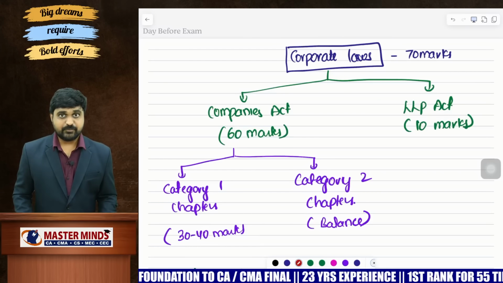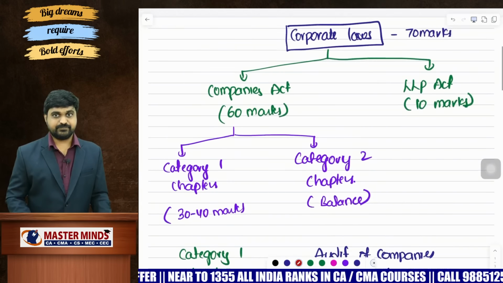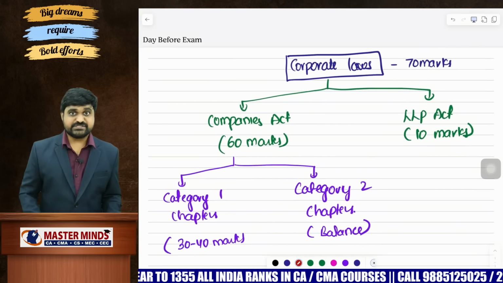Through this video, I am going to cover the day before exam strategy for CA Inter Corporate and Other Laws subject. This video is applicable for the September 2025 attempt. Our subject is classified into two parts: Corporate Laws with 70 marks and Other Laws with 30 marks. In Corporate Laws, we will get the Companies Act with 60 marks and the LLP Act with 10 marks. Under Other Laws, we will get FEMA for 10 marks, General Clauses Act for 10 marks, and Interpretation of Statutes for 10 marks.